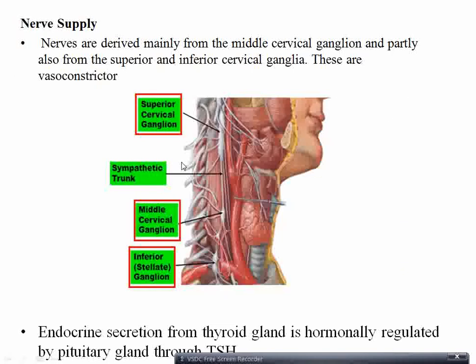Nerve supply. This is the cervical sympathetic trunk, having the ganglia. The nerves are derived mainly from the middle cervical ganglia and partly from the superior and inferior cervical ganglia. They are vasoconstrictors. That means they constrict the blood vessels which are supplying the gland. The endocrine control of this gland is more important than the nerve supply. The endocrine secretion from the thyroid gland is hormonally regulated by the pituitary gland through thyroid stimulating hormone. So the pituitary gland secretes thyroid stimulating hormone that acts on the thyroid gland.